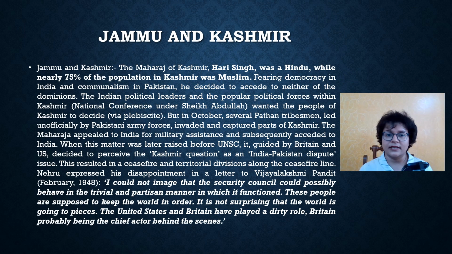The second difficult state, Kashmir. The Maharaja of Kashmir, Hari Singh, was a Hindu, while nearly 75% of the population in Kashmir was Muslim. Fearing democracy in India and communalism in Pakistan, he decided to accede to neither of the two dominions. The Indian political leaders and the political forces within Kashmir, which is the National Conference under Sheikh Abdullah, wanted the people of Kashmir to decide via plebiscite.